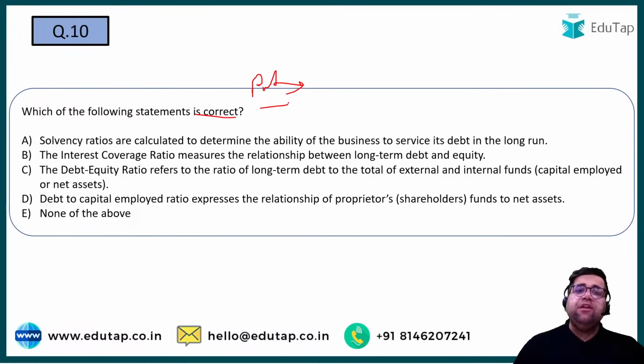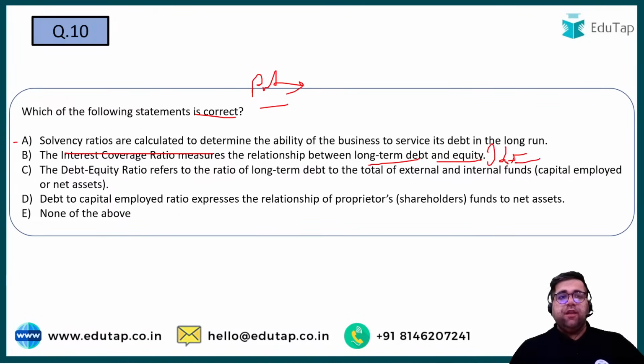Solvency ratios are calculated to determine the ability to do the business to service its debt in long term. Yes, solvency ratio is this only, like how the business will be able to survive in long run with the help of its debt. So A looks correct to me, but I will definitely read further statements also. Interest coverage ratio measures the relationship between long-term debt and equity. No, no, no. Interest coverage ratio is not this. Rather, for long-term debt and equity, we have debt to equity, right?